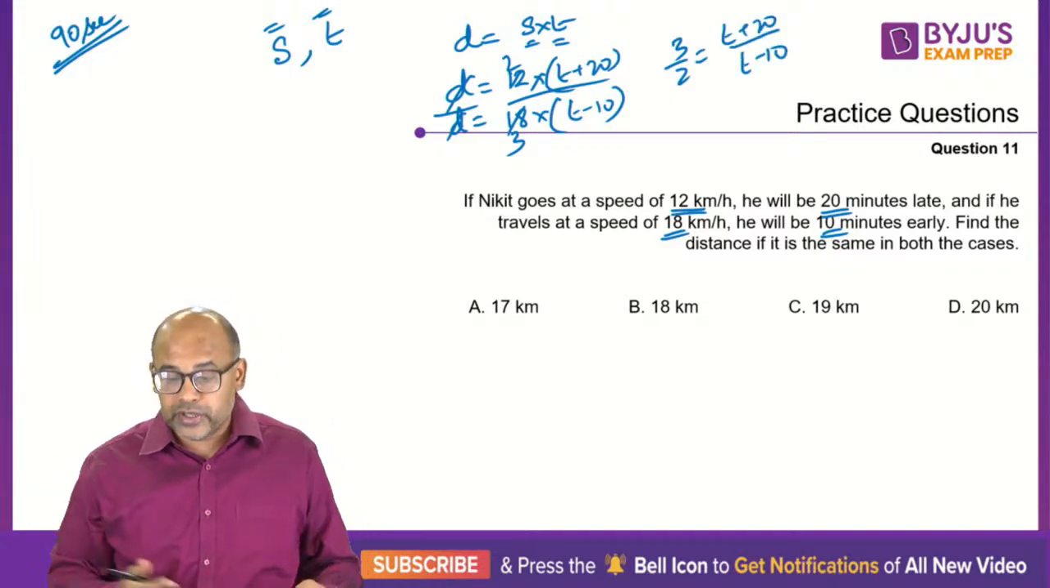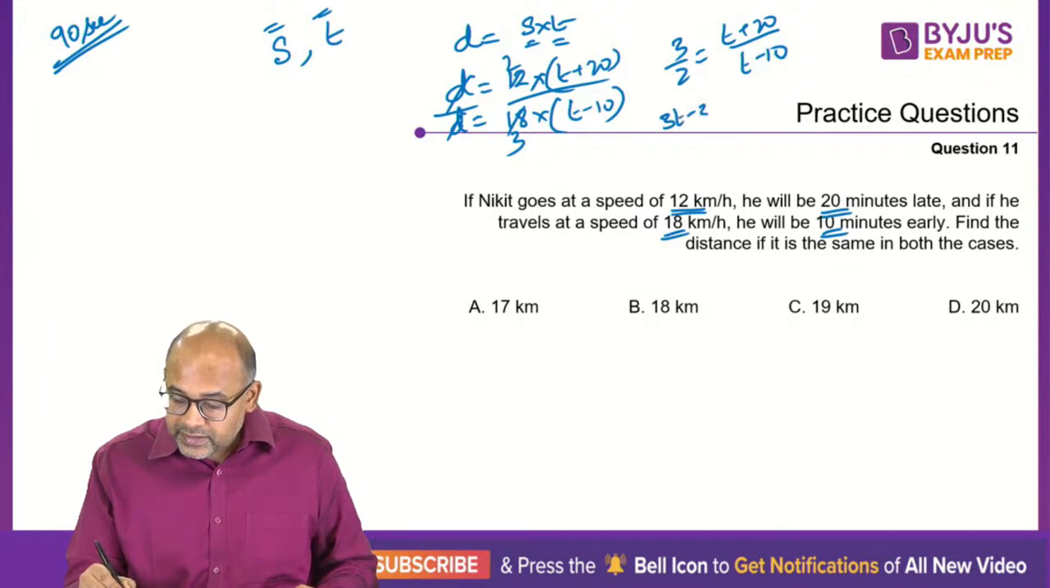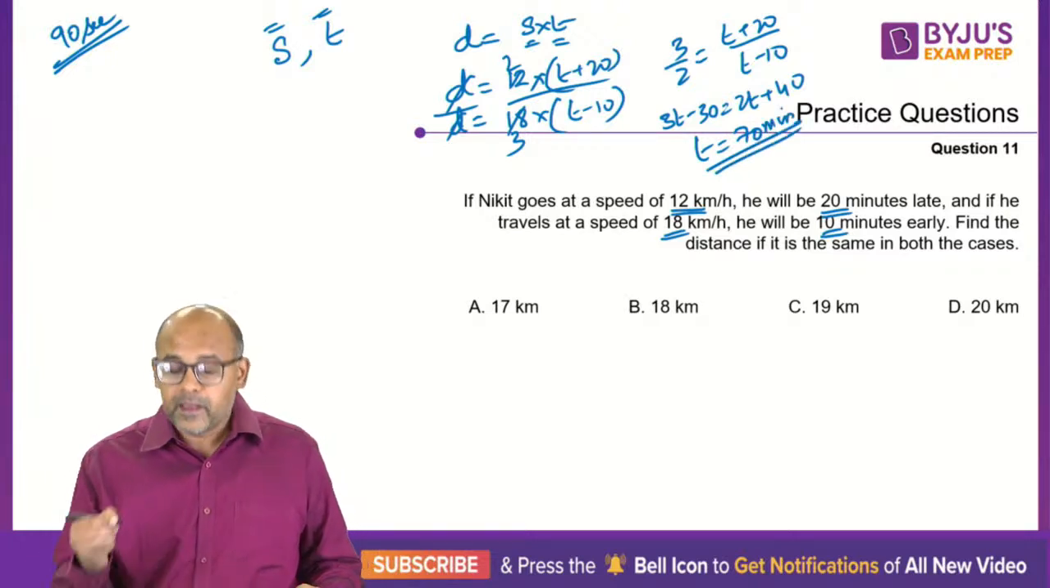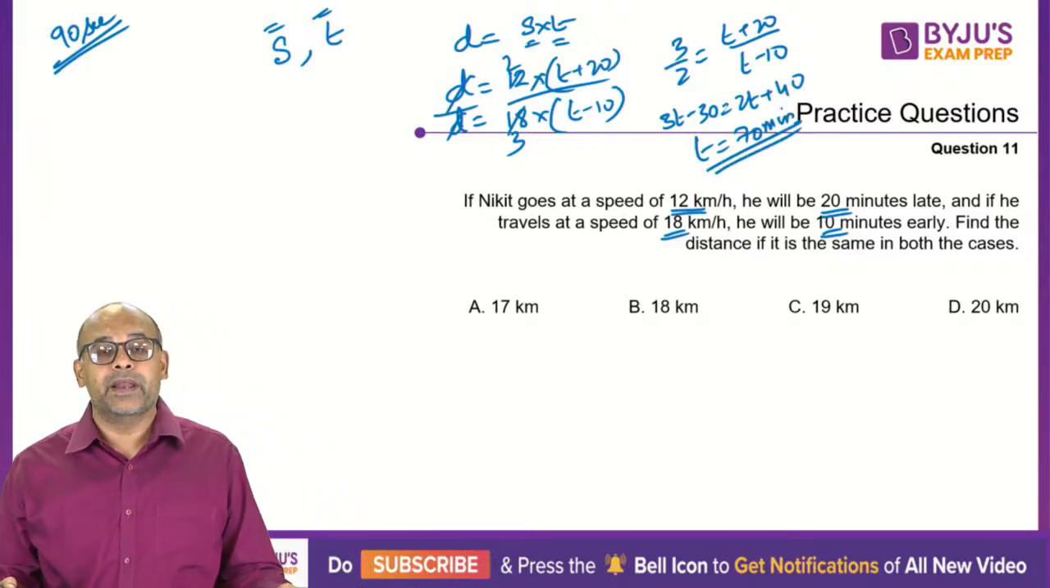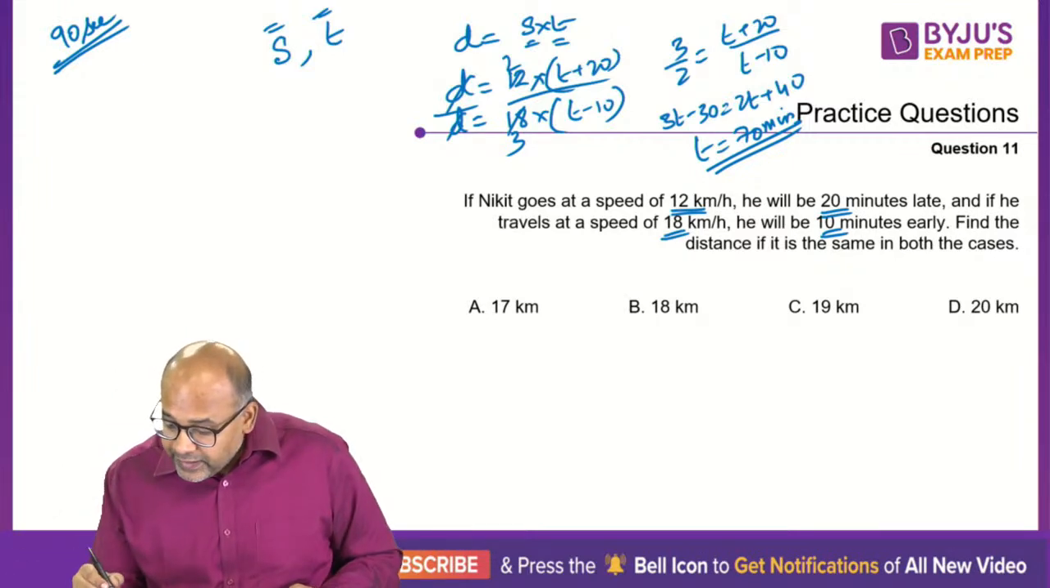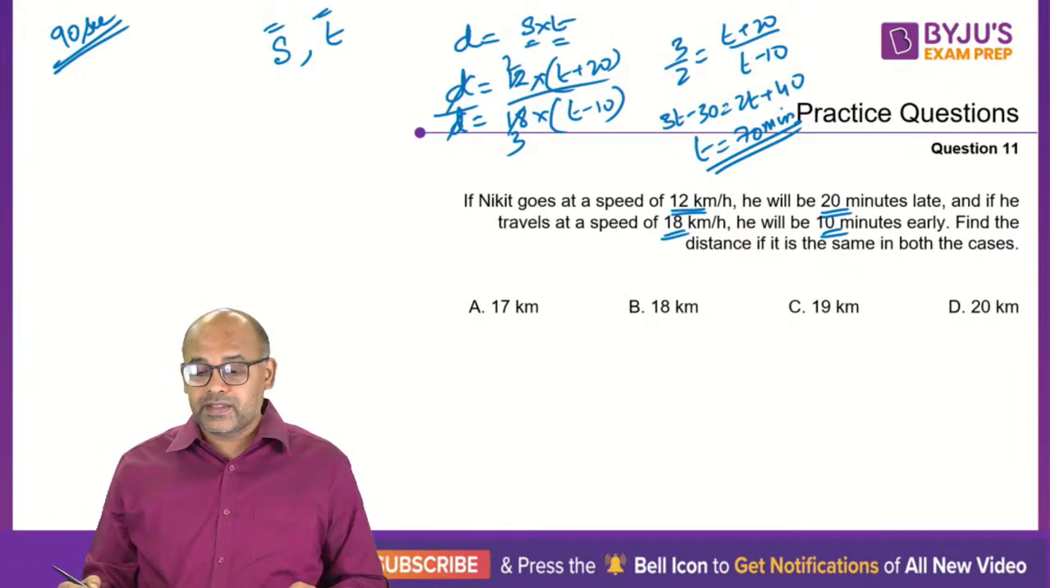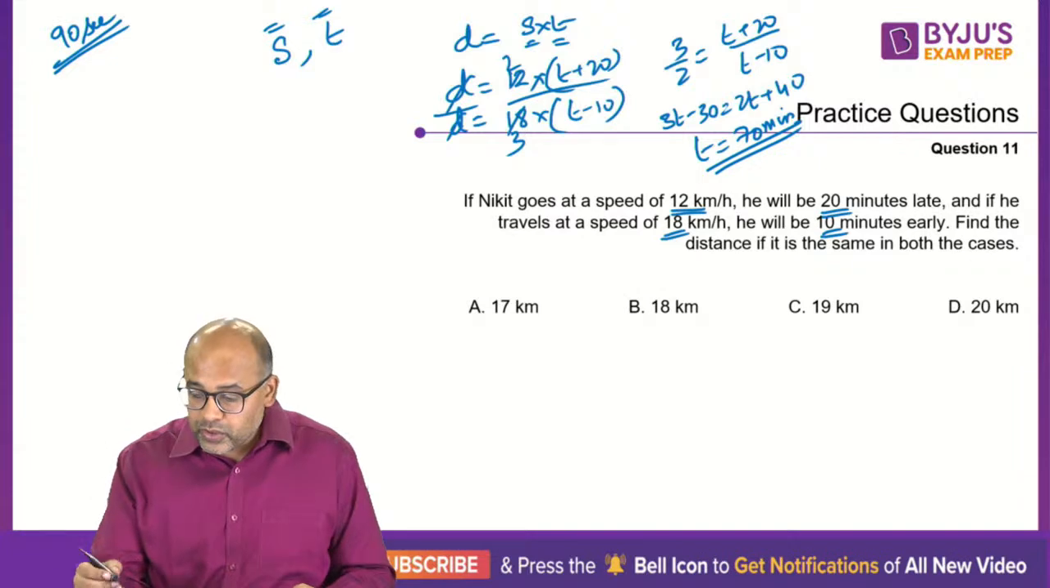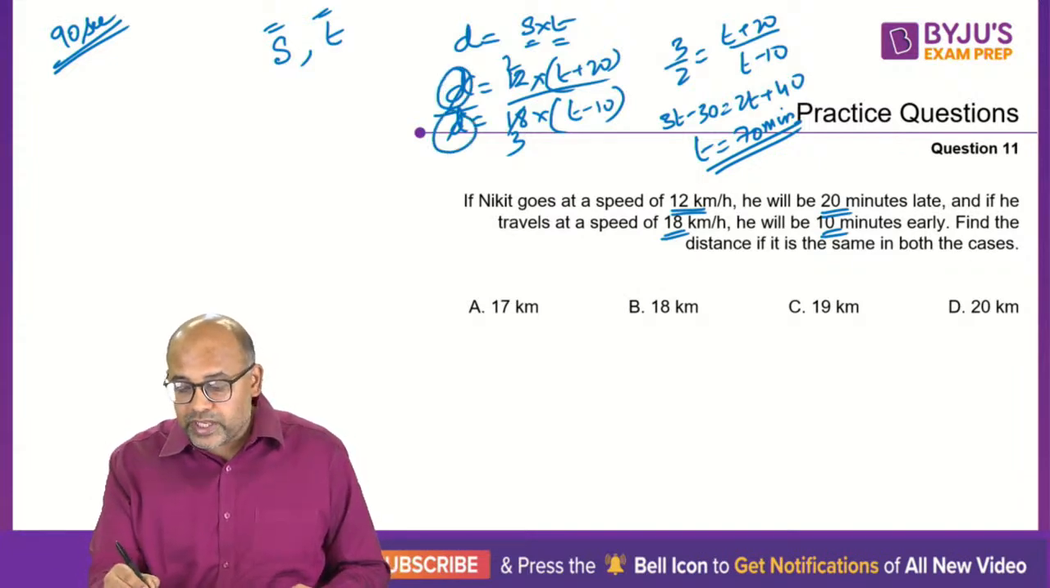Cross multiply and you get your T. So 3T minus 30 equal to 2T plus 40. So this gives you T equal to 70 minutes. Your T is 70 minutes. What are they asking? Find the distance, which is the same in both cases. So if I take my T, for my distance I can use any one of the two equations.